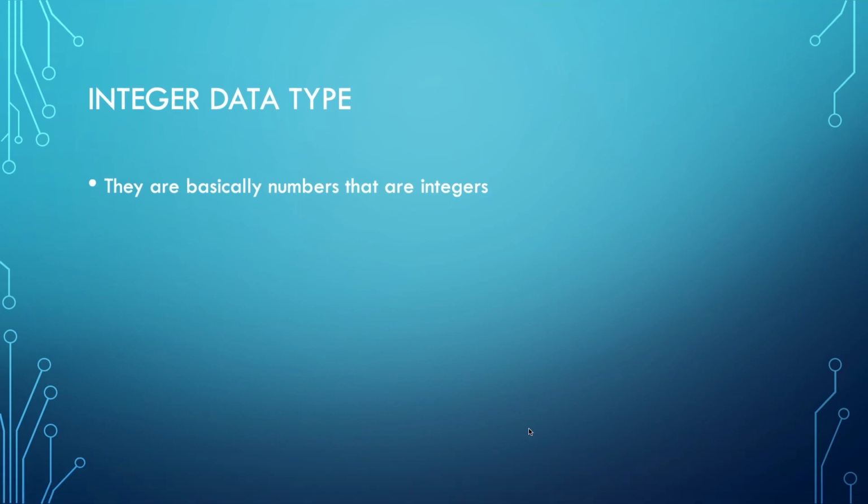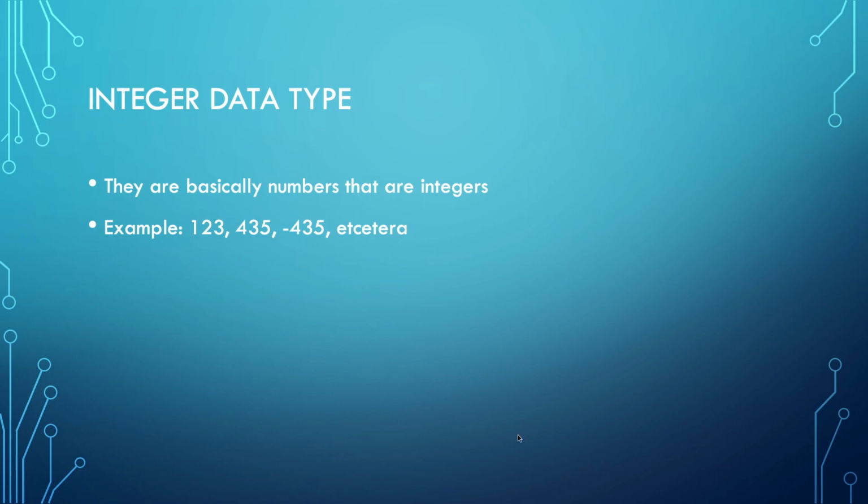Integer data type. You can guess by the name that they are basically numbers that are integers. What that means is that they also include negative numbers like -1 or -2. They also include 0 and natural numbers as well. So you can take the numbers that I was talking about as an example, but here are some for you. 1, 2, 3, 4, 5, -435 as well, etc.